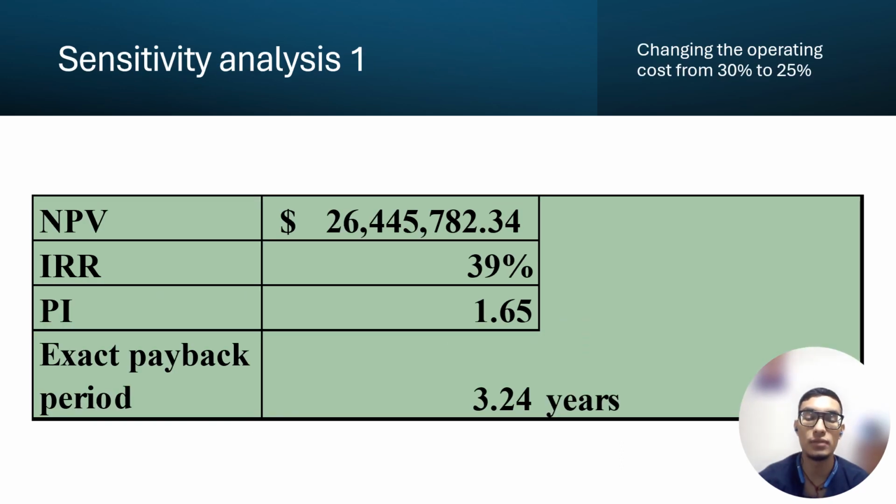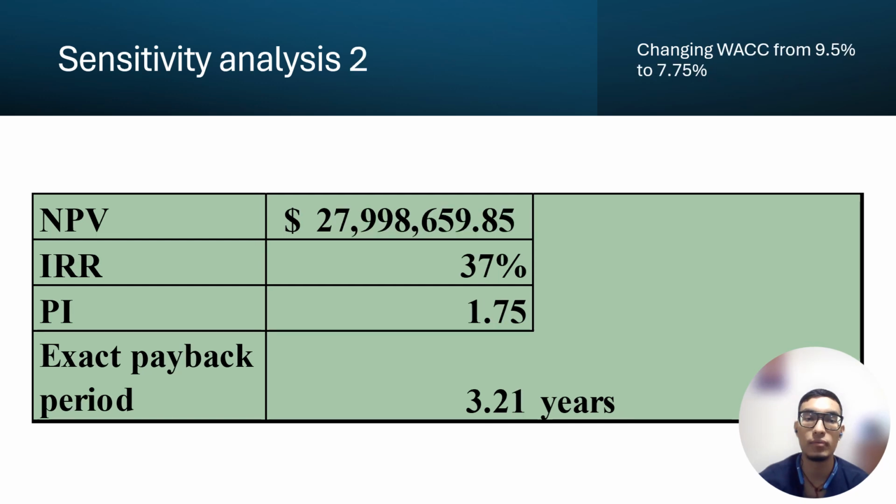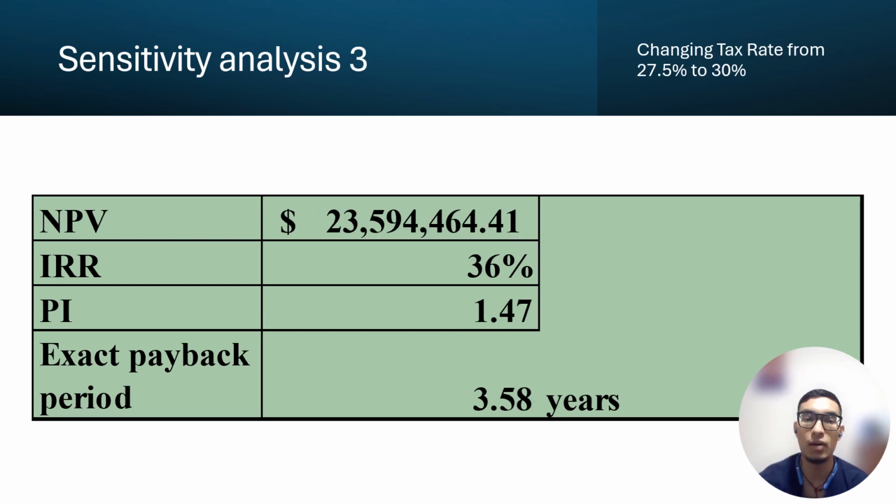Now moving on to sensitivity analysis 1. If we alter the operating cost from 30% down to 25%, then we can see an increase in NPV and IRR, and the payback period is reduced to 3.24 years. For sensitivity analysis 2, if the WACC is reduced to 7.75% from originally 9.5%, then the NPV increases steadily, keeping the IRR constant and cutting down the payback period to 3.21 years. Now, if the tax rate is increased from 27.5% to 30%, we can observe that the NPV decreases and the payback period increases to 3.58 years.